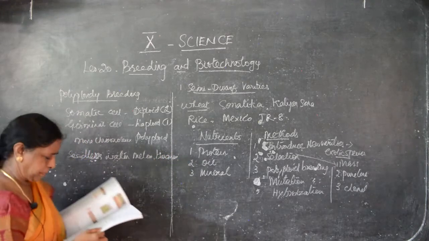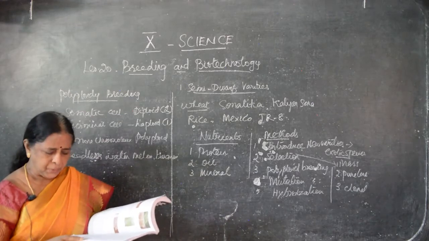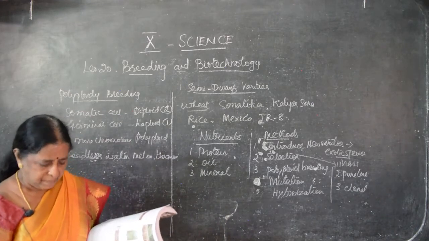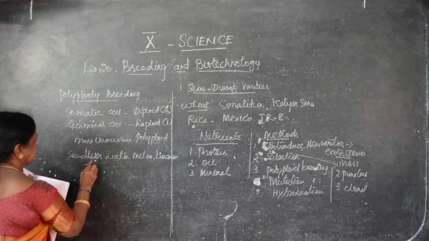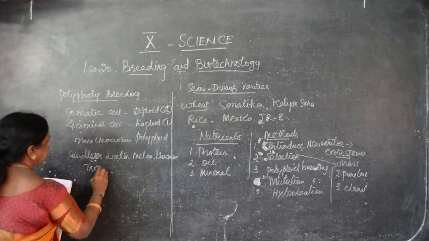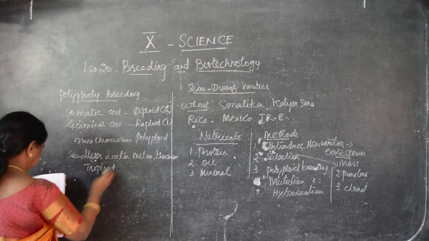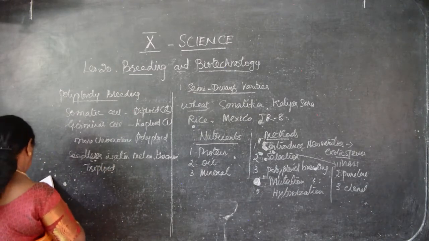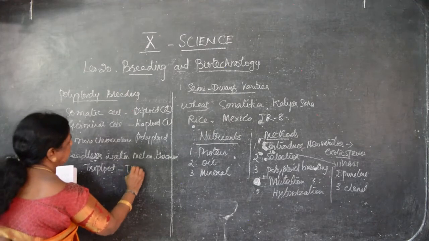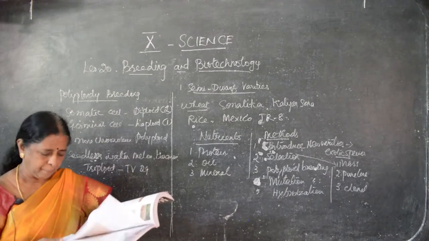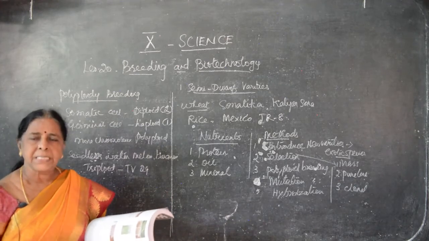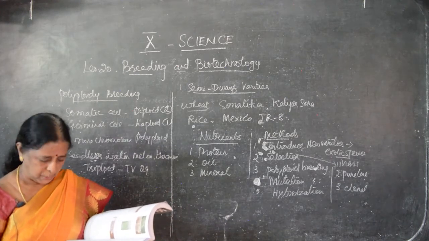Clear? And the next one, TB29, a triploid variety of tea with larger shoots and drought tolerance. Next one, tea. We are getting tea, triploid. Triploid variety of tea, that is TB29. It will stand for a long time. It is drought resistant as well as it produces more also.